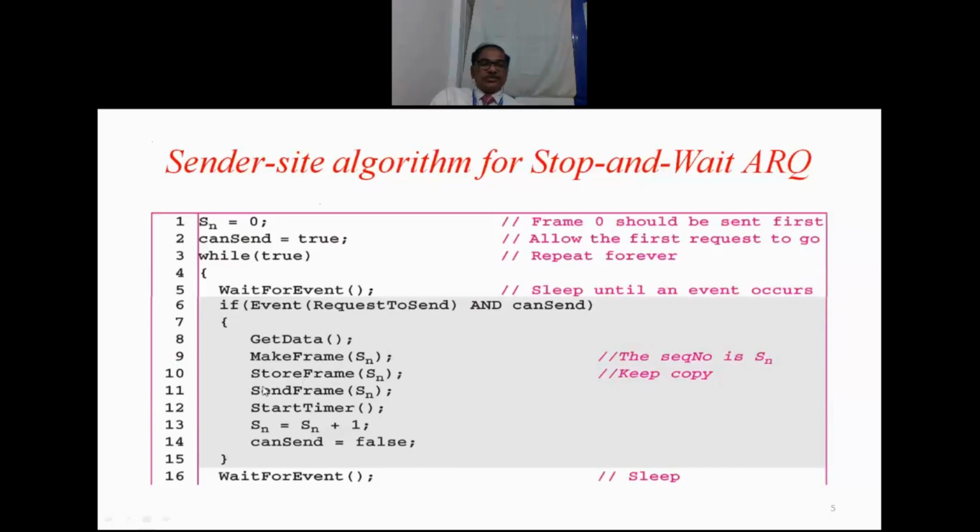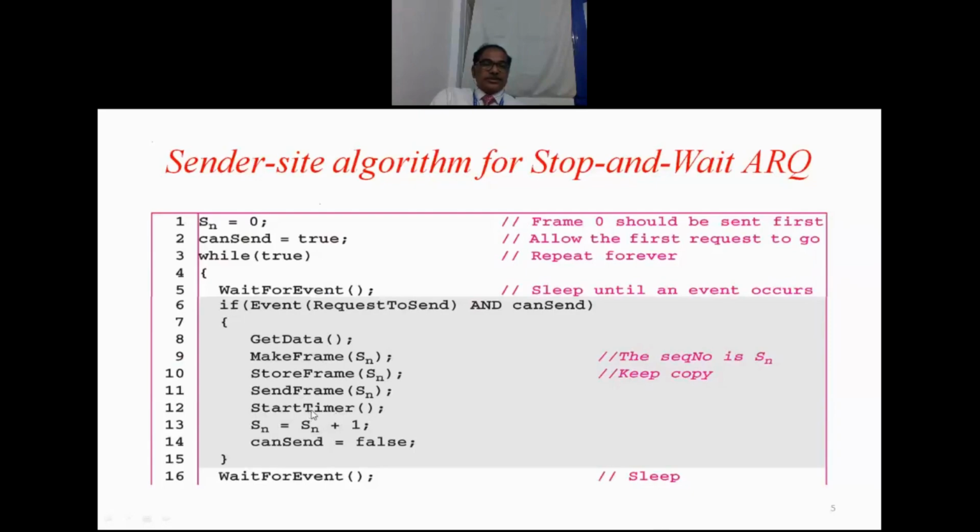Then send the copy of that frame. Sending the frame means handing it over to the physical layer. A copy is preserved and a copy is handed over to the physical layer. Immediately after handing over to the physical layer, start the timer. Before the timer expires, the sender has to receive the acknowledgement. So for that, start the timer.